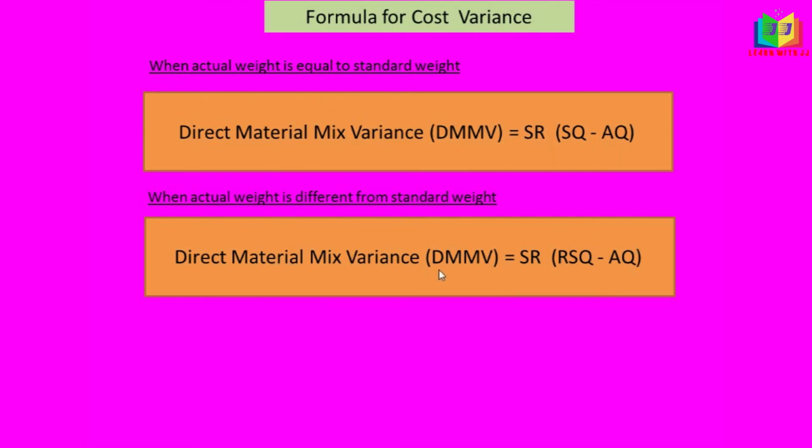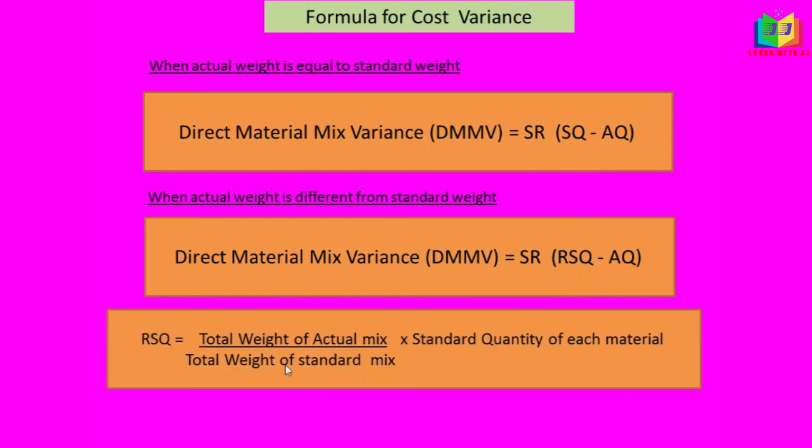Here we have standard quantity, and here revised standard quantity. I'll tell you how to find the revised standard quantity: total weight of actual mix divided by total weight of standard mix, into standard quantity of each material.